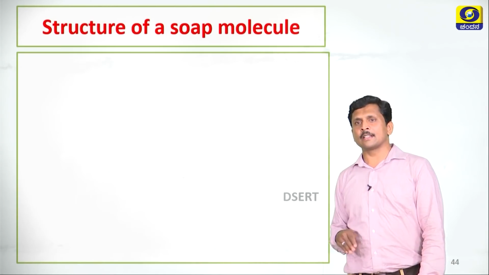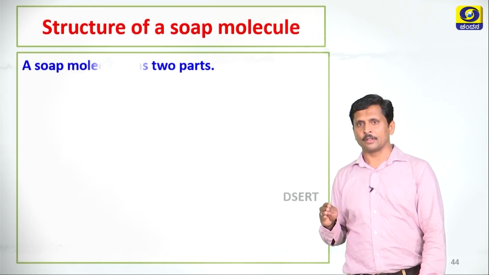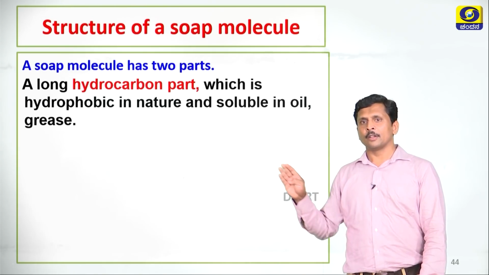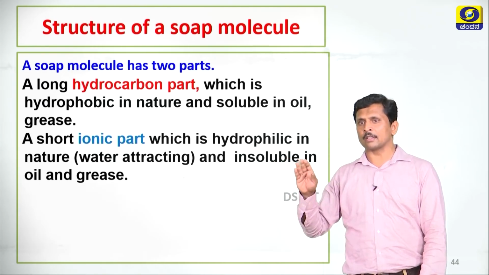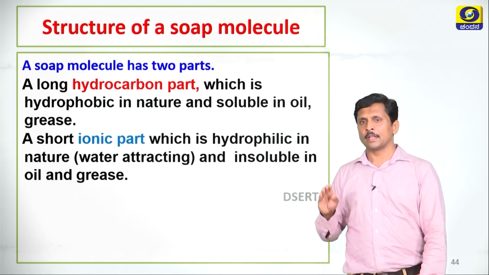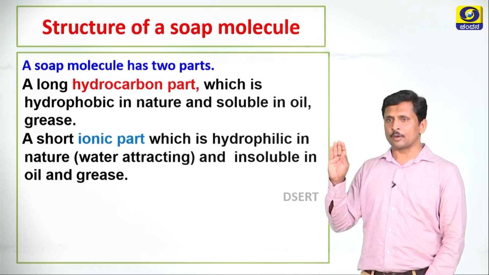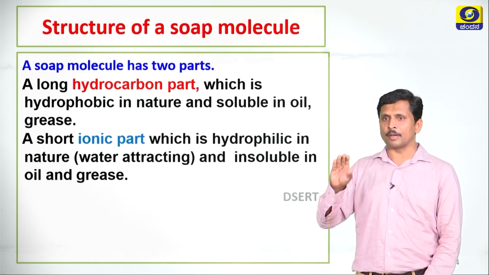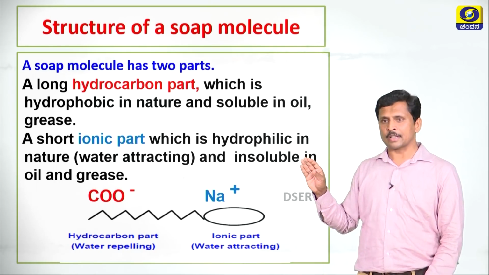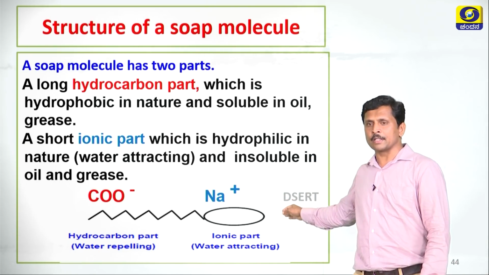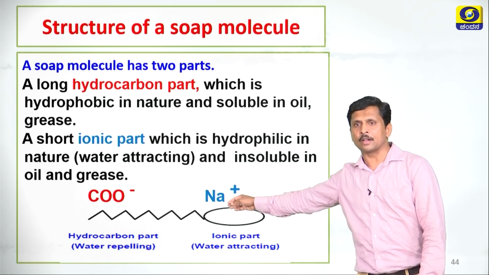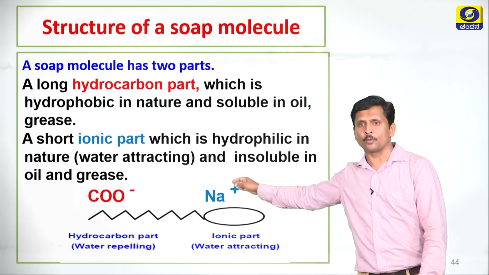Dear students, let us discuss the structure of a soap molecule. A soap molecule has two parts: a long hydrocarbon part which is hydrophobic in nature and insoluble in water, but it is soluble in oil or grease; and a short ionic part which is hydrophilic in nature, it is completely soluble in water, but it is insoluble in oil and grease. See the structure. The spherical structure is called the ionic part, it is soluble in water. The tail part is called the hydrocarbon part, it is hydrophobic in nature.